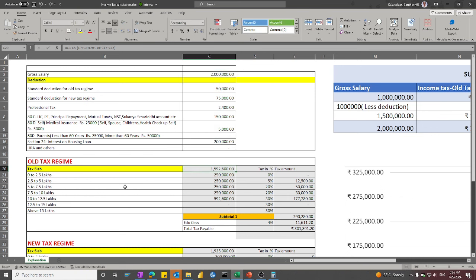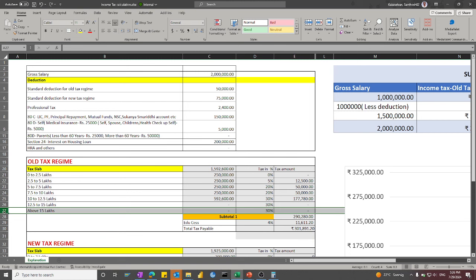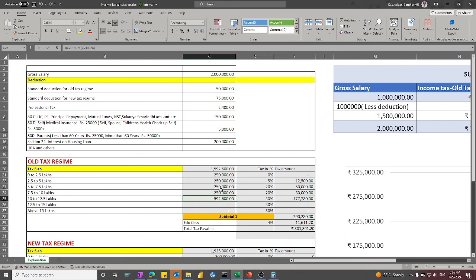the old tax regime. So now 0 to 2.5 lakhs, 2.5 lakhs, 2.5 lakhs, 2.5 lakhs. Since it is in the bandwidth of 2.5 lakh, this 15 lakh 90,000 has to fit into above 15 lakhs. So you have to break this up. 12.5 minus 10 lakhs is 2.5 lakhs, and 15 lakhs minus 12.5 lakhs is 2.5 lakhs. So we have filled around the 15 lakhs, and we are left over with 92,600. This is a cross check which you can see for the calculation.